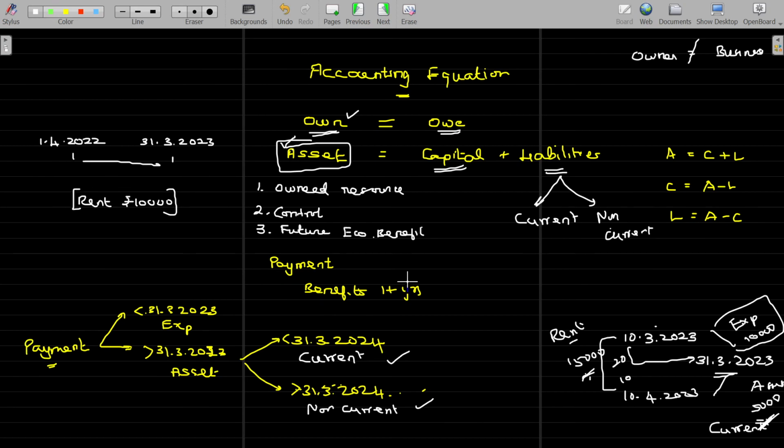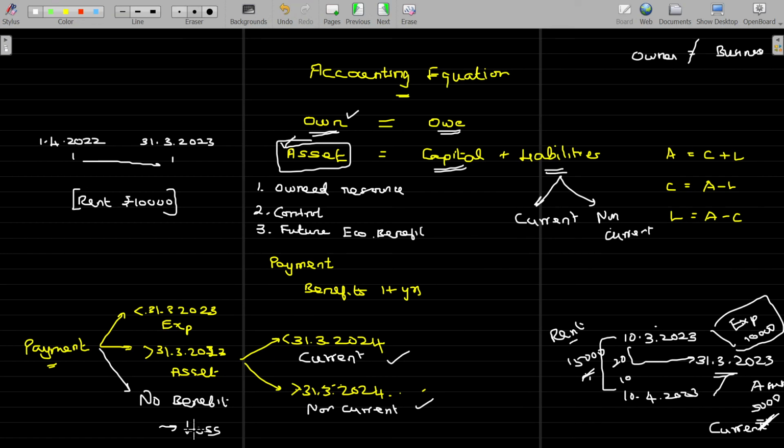Is that okay? And the payment that you give gets no benefit at all. You paid but you don't get any benefit. Then what is this? This will be named as loss. 100 rupees I paid, I purchased a product and then realized it's an expired one, I cannot use it, I throw it off. So what happens then? I paid but I didn't get any benefit out of it, then it's called loss. Payment gives me no benefit, loss.